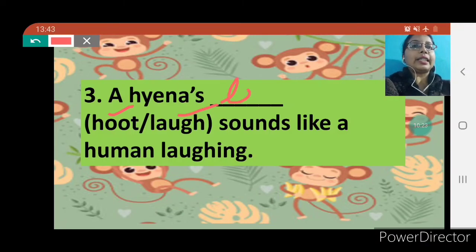So here the correct answer will be laugh. Hoot will not be your correct answer. A hyena's laugh sounds like human laughing.